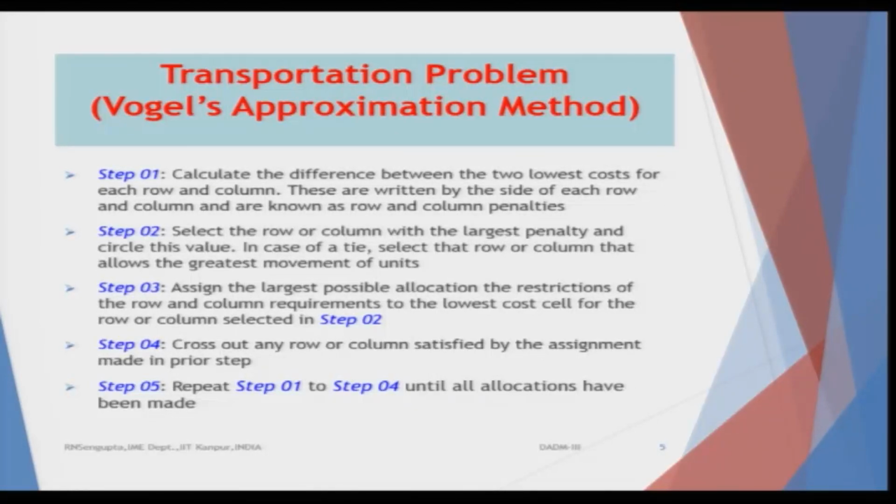You will repeat steps 1 to 4 until all the allocation has been done, provided you always see that the total number of allocations made in each cell, either along the row or along the column, adds up to the bottommost row and the rightmost column, because the values of B1 to Bm and A1 to An should not be violated. The sums would all be the same, implying that the total number of goods supplied from any origin or to any destination cannot be exceeded.